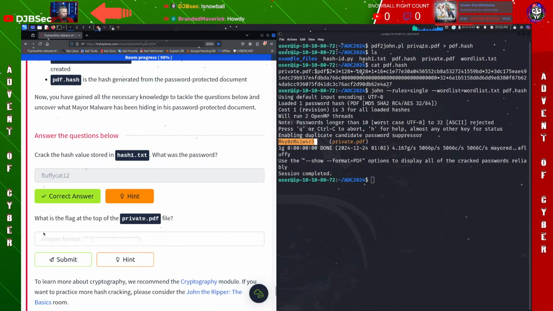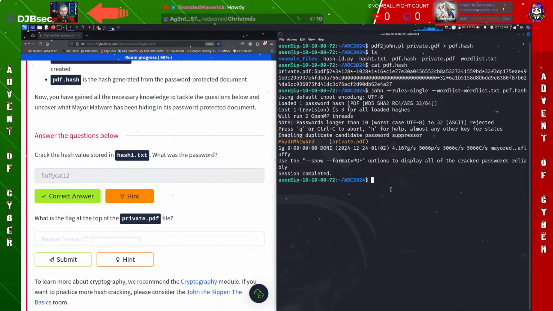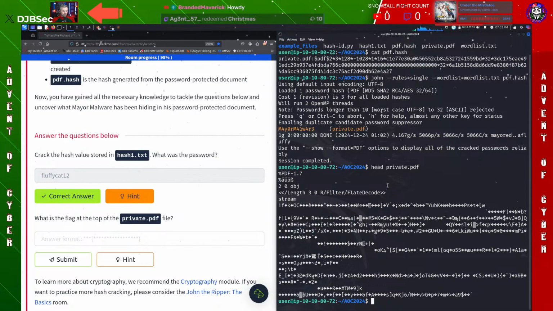All right, what is the flag at the top of the private PDF file? Let's see, how are we going to get the private PDF file? Let's do head, and let's do private PDF. Ooh, that's not gonna work.